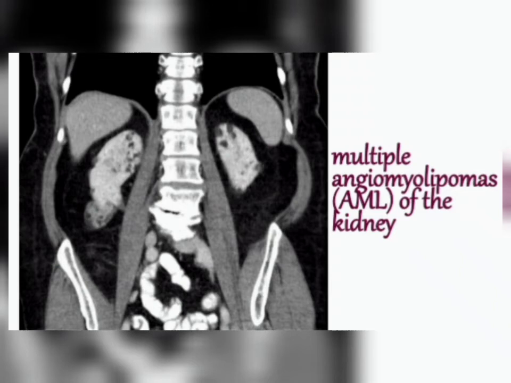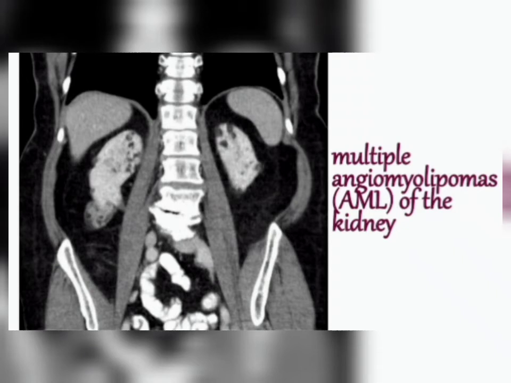Angiomyolipoma, you can understand from the name itself. Angio means blood vessels, myo means muscle, blood vessels, muscle, lipoma and lipid. The lipids which are there are converting into tumor.